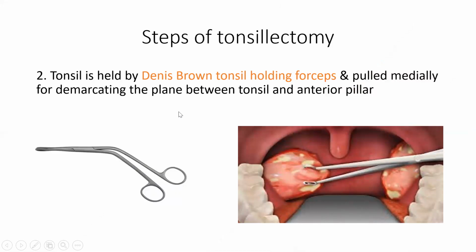Then the second step is, we hold the tonsil from the medial border with a Dennis Brown tonsil holding forceps, and we pull this tonsil medially. Here we can see that this is the right tonsil, this is the left tonsil. The right tonsil here is being held with a Dennis Brown tonsil holding forceps, and it is pulled medially towards the uvula. When we pull it medially, it will show us a plane between the tonsil and the anterior pillar. So this will be the site of our incision.